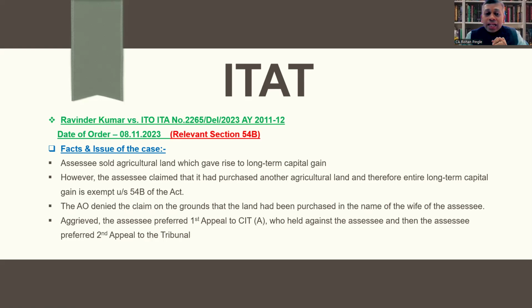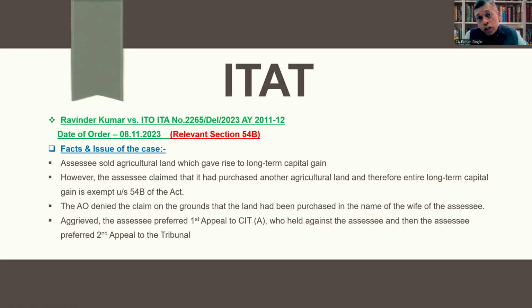However, the AO denied the claim on the grounds that the land had been purchased in the name of the wife of the assessee.